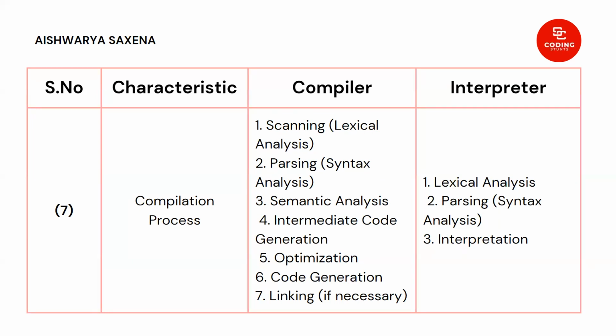Then fourth is intermediate code generation, then optimization, then code generation, then linking if necessary according to the programming language. In the case of the interpreter, first lexical analysis, then parsing, that is syntax analysis, and then the interpretation takes place.